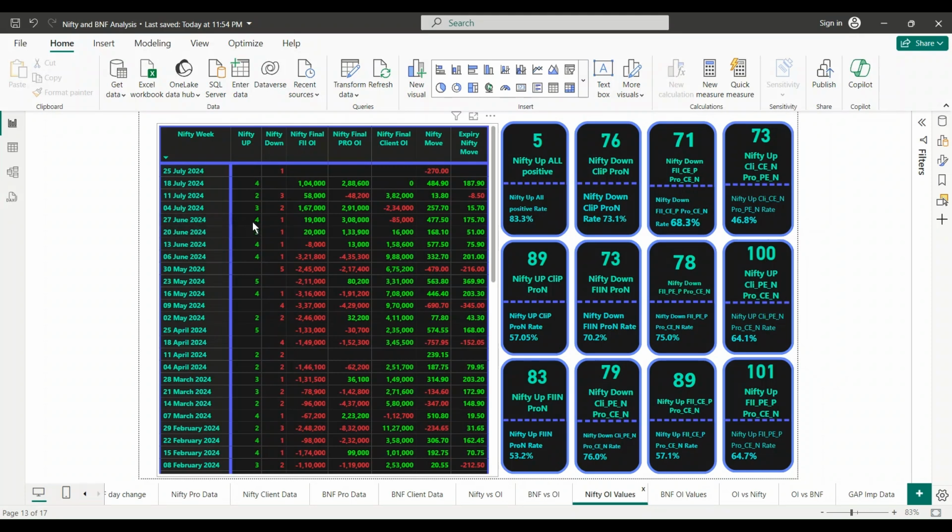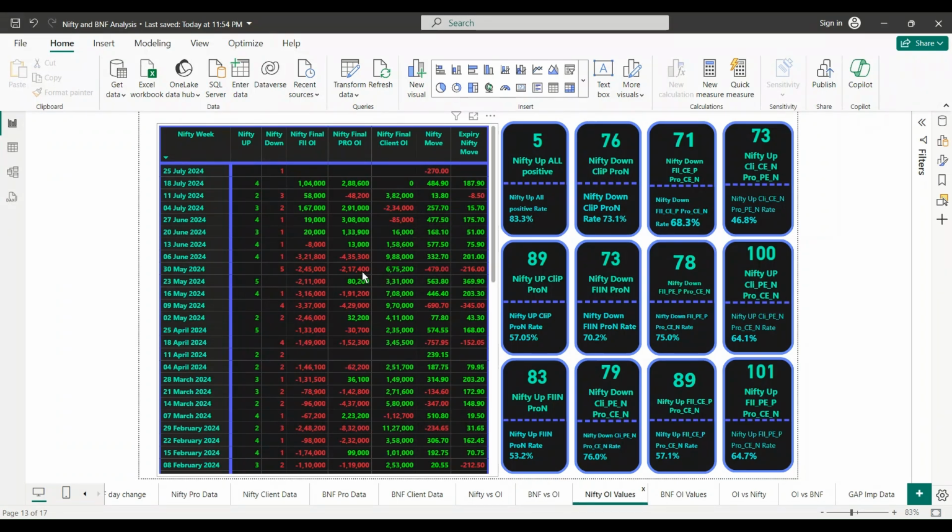Similarly, let's say some other week, this is the June monthly expiry. In June, 4 times Nifty went up, 1 time down. On expiry, pros were highly positive. That's why Nifty was 1875 points up, and the whole week around 5 points up.